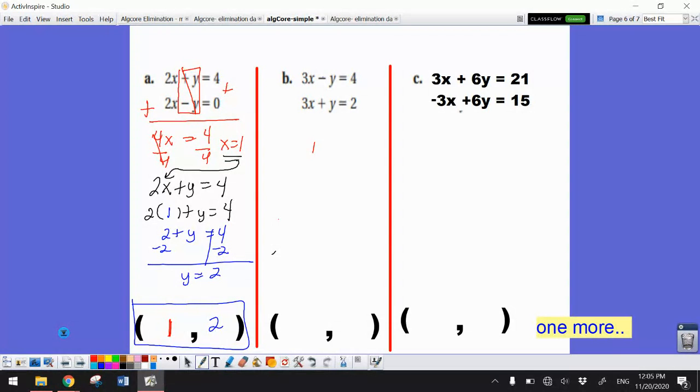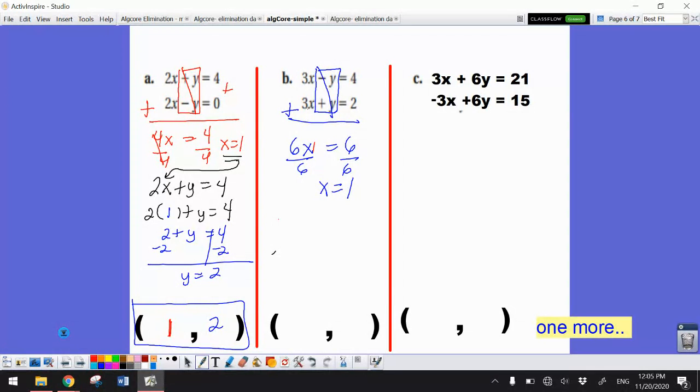If you haven't done the next one, hit pause, see if you can figure it out, and then check yourself by continuing with the video. All right, here are my opposites. 3 plus 3 is 6. 4 and 2 is 6. I'm going to divide by 6, and I come up with x equals 1.